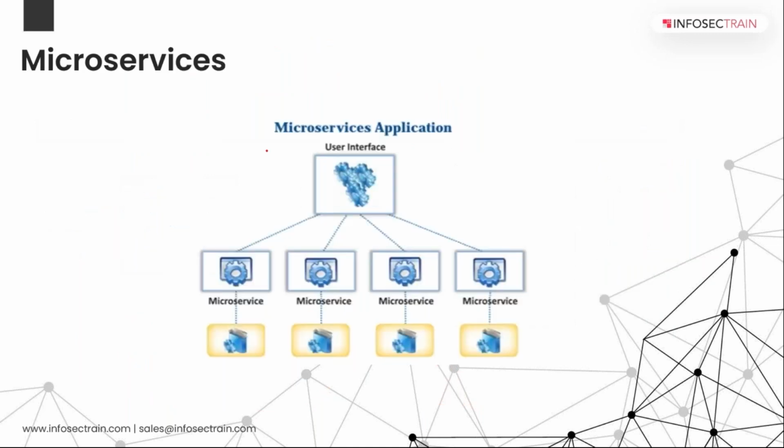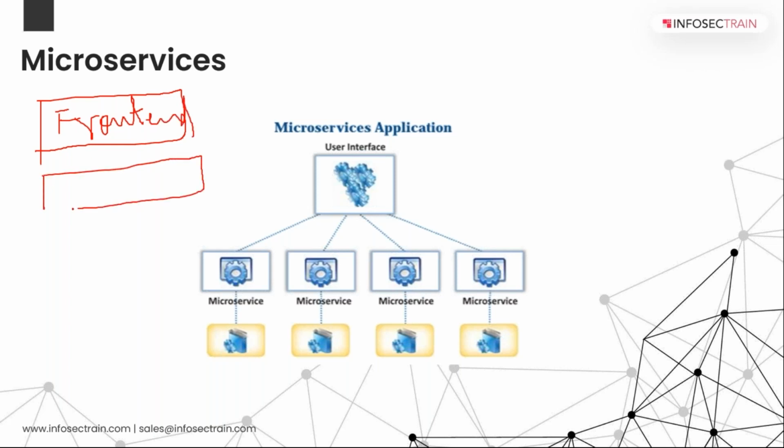Then we have microservices. Simple example: you are using Facebook, like most of the people might be using Facebook. Facebook has a front end, which we are able to see. It will have a back end for the developers who are managing this website.